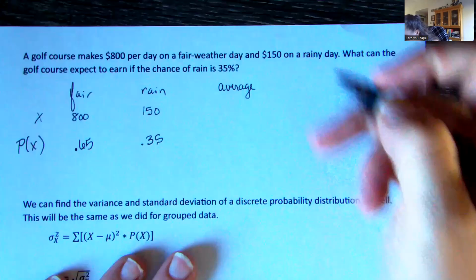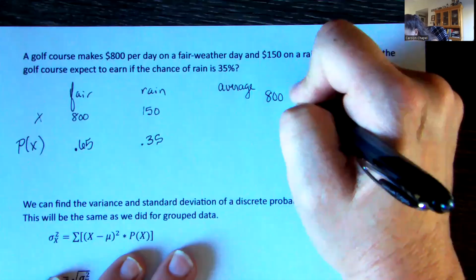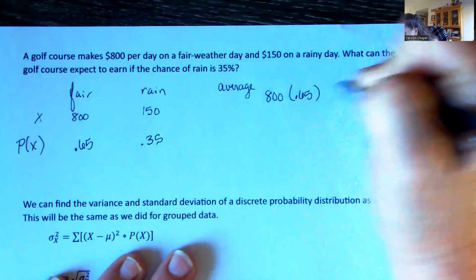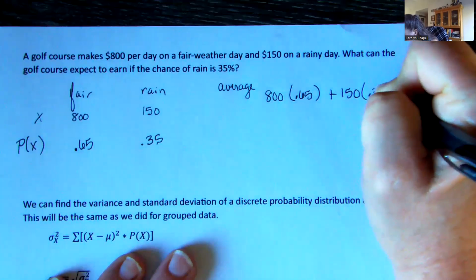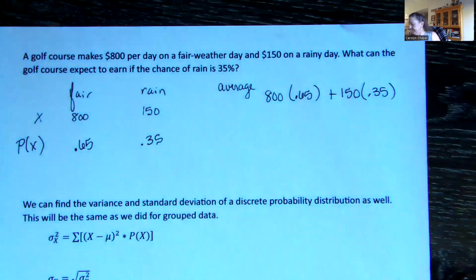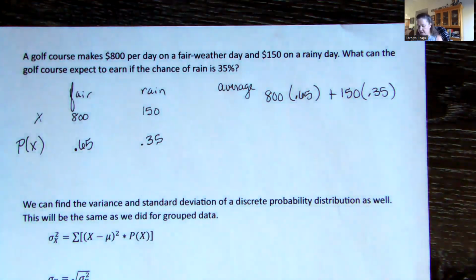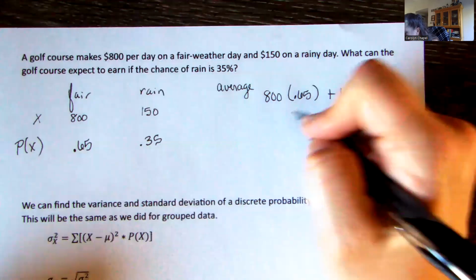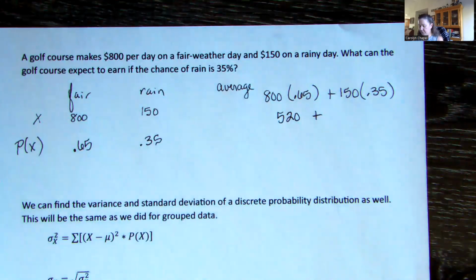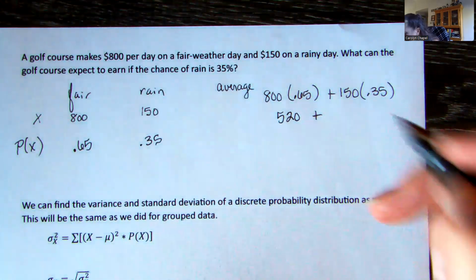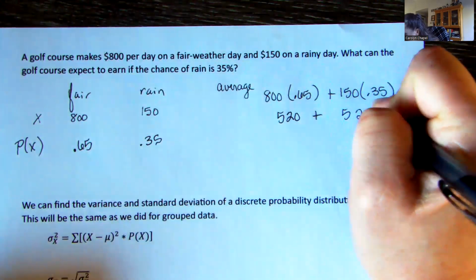We will take that 800 times our 0.65, and we'll add our 150 times our 0.35. 800 times our 0.65 gives me 520. If I take 150 times my 0.35, I get 52.5.